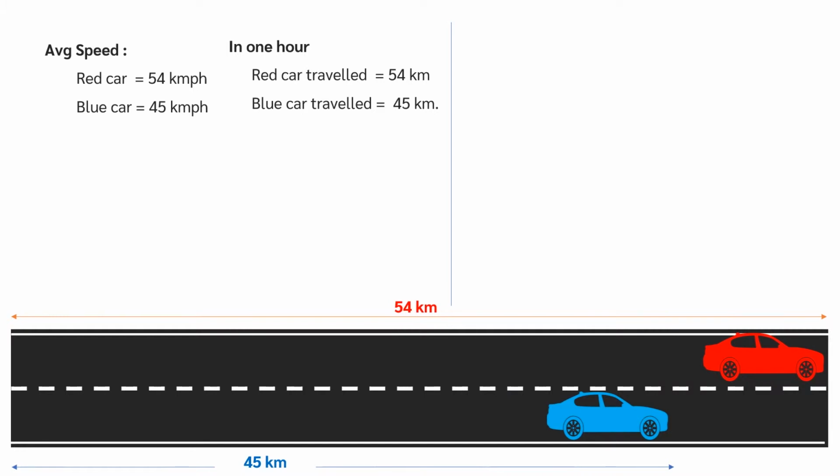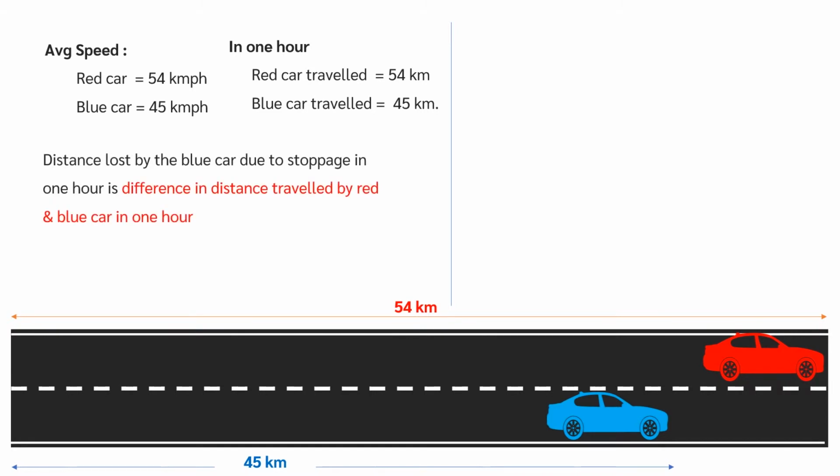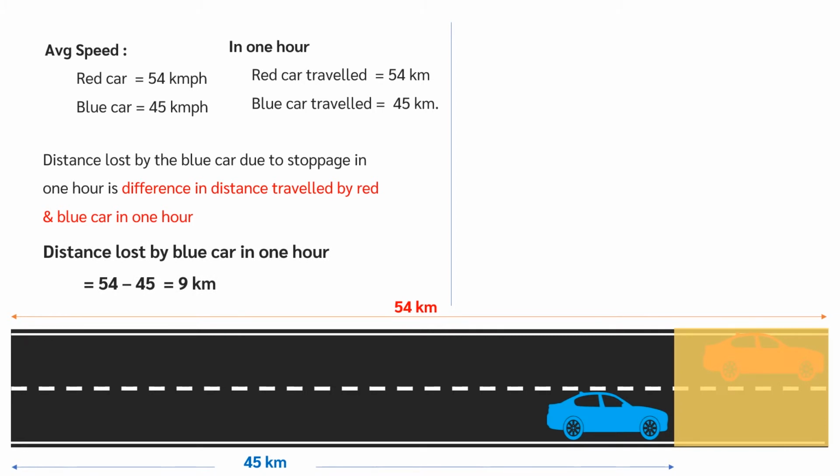Which means, red car traveled 54 km in 1 hour. And, blue car traveled 45 km in 1 hour. In 1 hour, if the blue car did not stop, it would have covered 54 km. It lost 9 km in 1 hour.